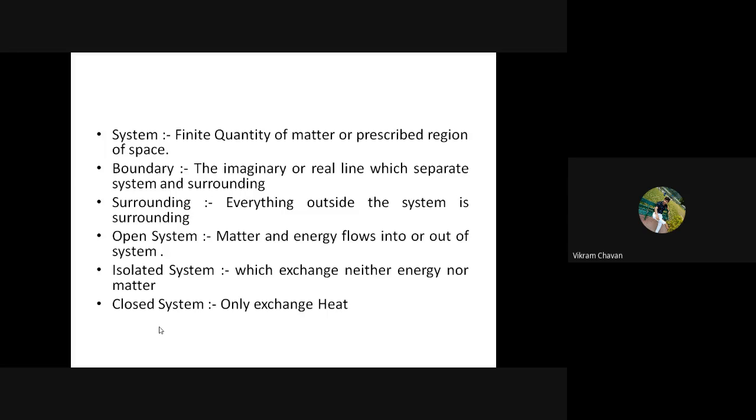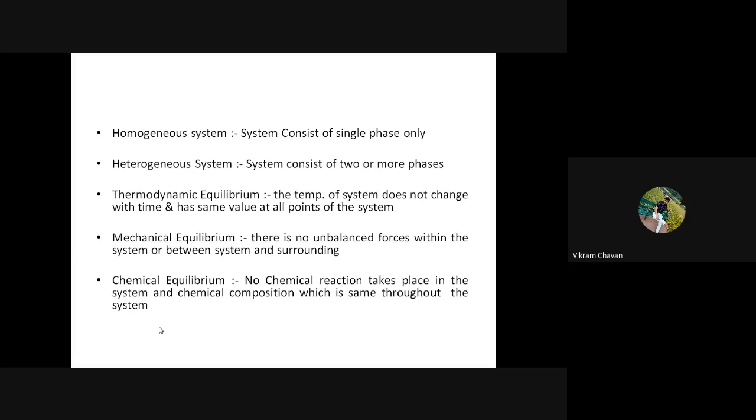Closed system. Okay. So the next type of system is the homogeneous system. A homogeneous system is what? The particular system consists of a single phase of matter or a single phase substance only. That is nothing but a homogeneous system. Take the example of a jar in which there is only water. The water is in a single phase, that is the liquid phase. That particular water jar system will be considered a homogeneous system.